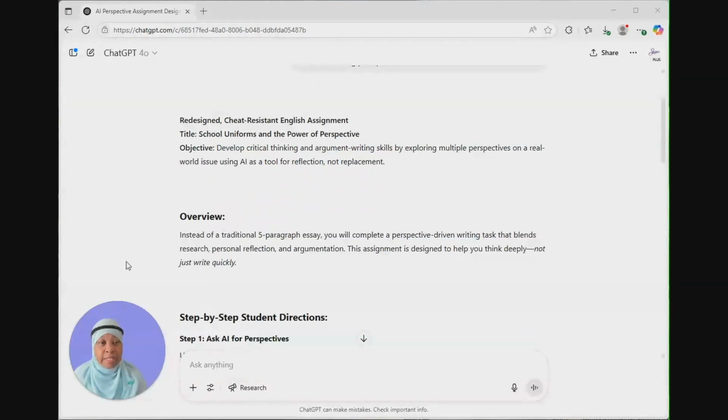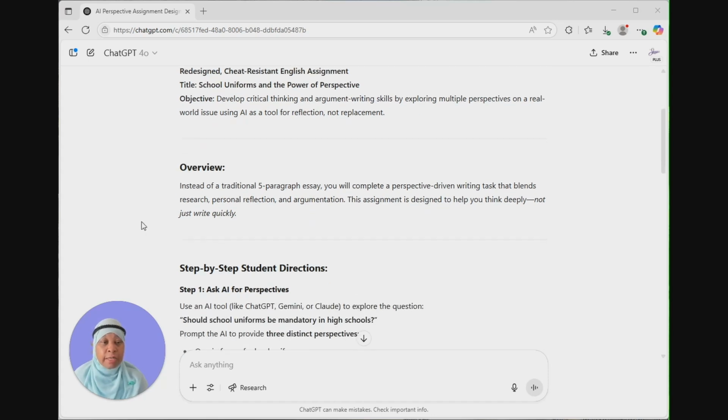And what we have is a redesigned, cheat-resistant English assignment. And the title is School Uniforms and the Power of Perspective. And the objective is to develop critical thinking and argument writing skills by exploring multiple perspectives on a real-world issue using AI as a tool. And the overview, and this is for you, you don't necessarily have to tell the students, is instead of a traditional 5-paragraph essay, they're going to complete a perspective-driven writing activity that blends research, personal reflection, and argumentation, and is deeply thoughtful and not just write quickly.